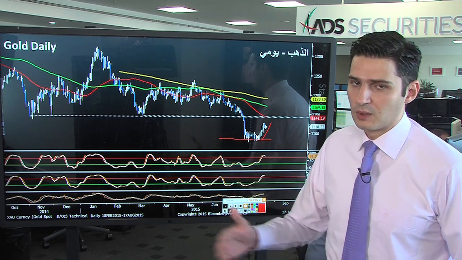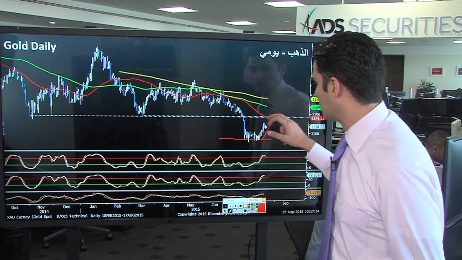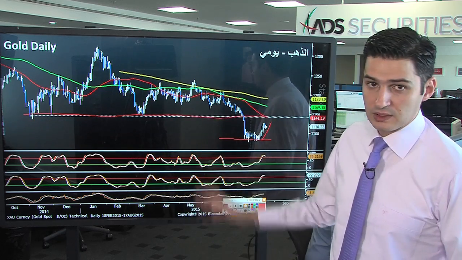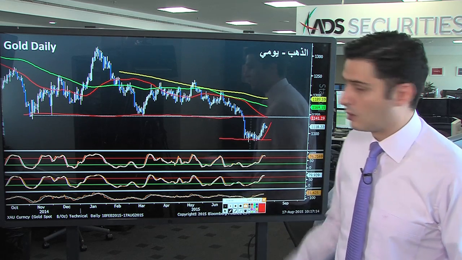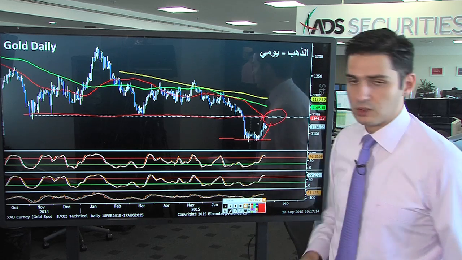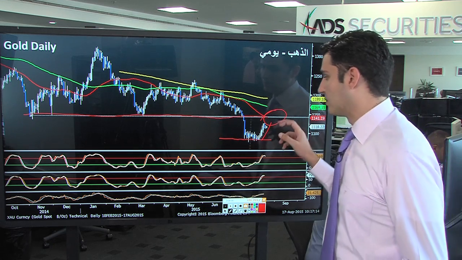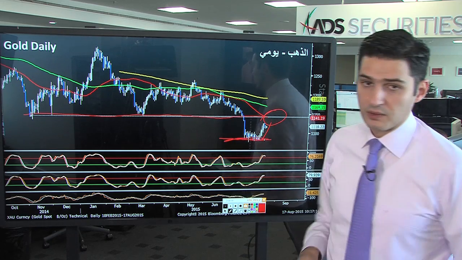Furthermore, gold may continue to rise in the coming days toward 1141, which basically represents the medium term support area, which we haven't seen tested since the beginning of this year. However, a break of this level should be very significant. It should be watched very carefully, because a break above that level would confirm a bottom like the one we've seen in the past few weeks.